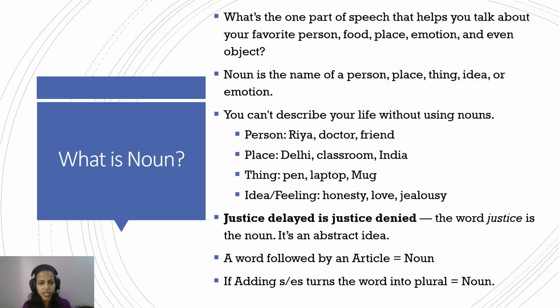For example, the name Ria, or a profession's name, doctor, or a friend, these are all nouns. If you want to describe a place, if you want to name a city, a country, or describe a location, say Delhi, India, classroom, these are all nouns. If you want to talk about things, like a pen, a laptop, a mug, again, these are all nouns. If you want to describe an idea or a feeling, if you call somebody honest, honesty is a noun. Love is a noun. The word jealousy is a noun.